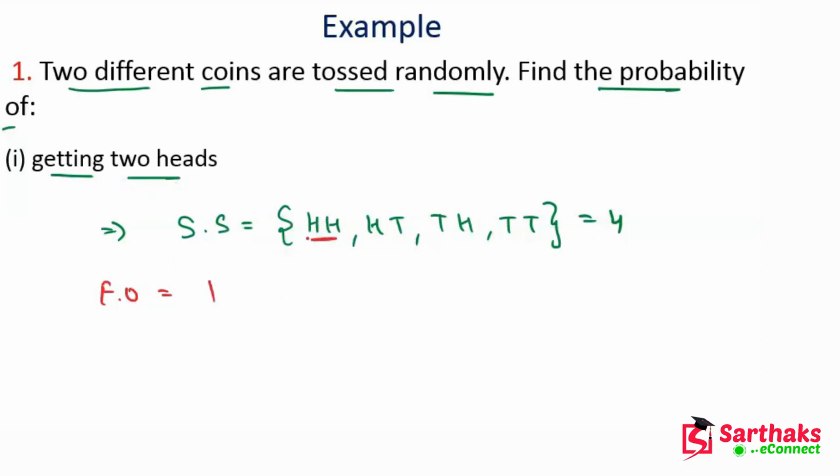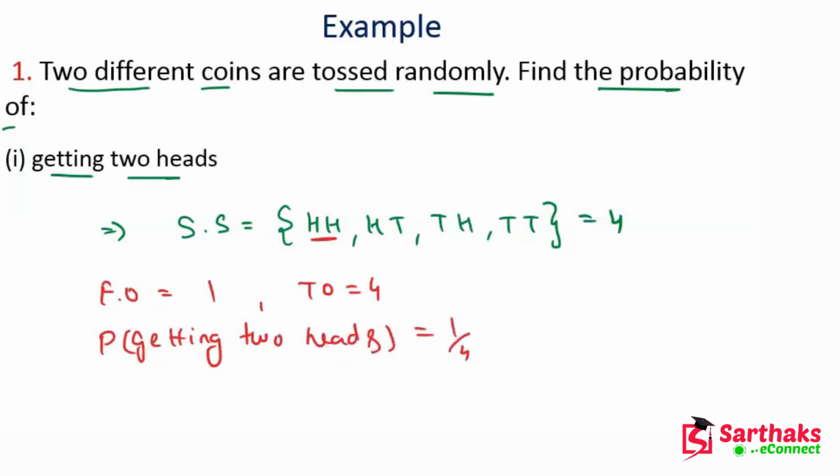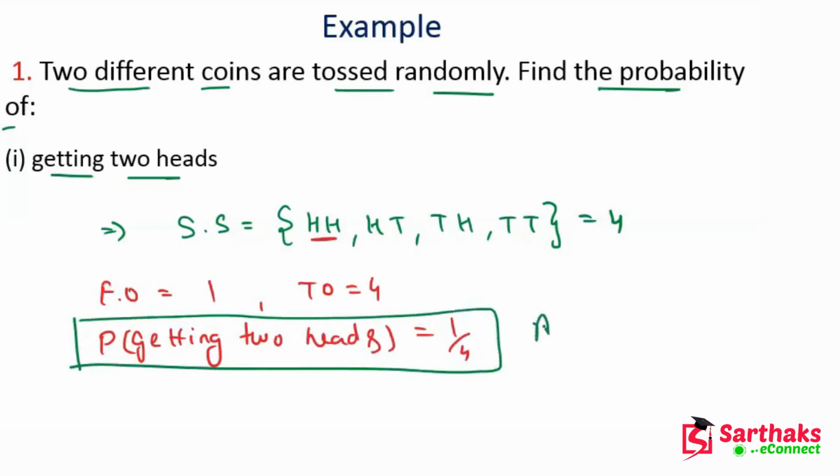The two heads come when both the times head comes. So we have favorable outcome 1 and total outcomes 4. So the probability of getting two heads is equal to 1 upon 4. So I hope you understand these things, my dear friends. So now let's move on.